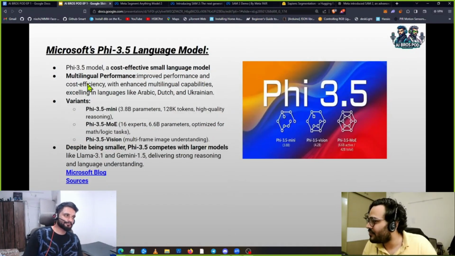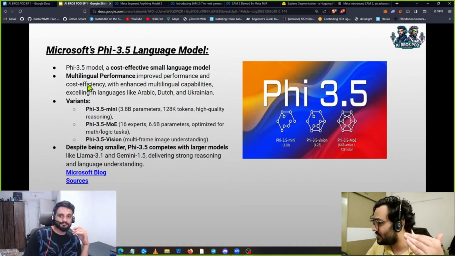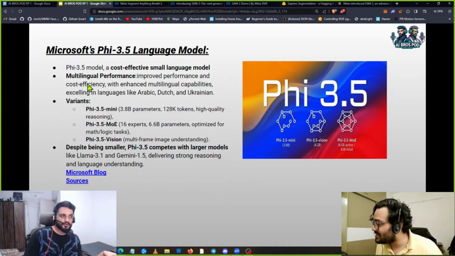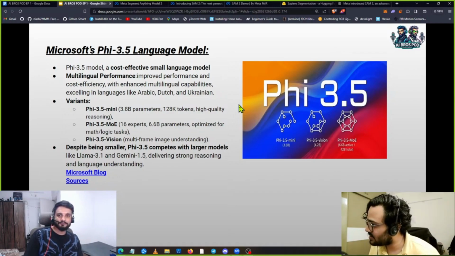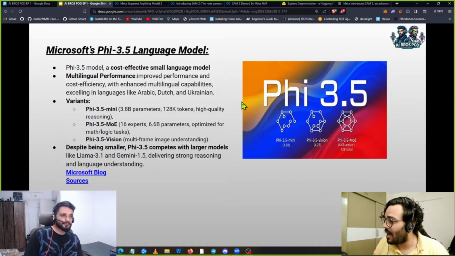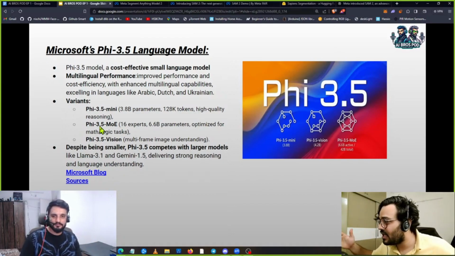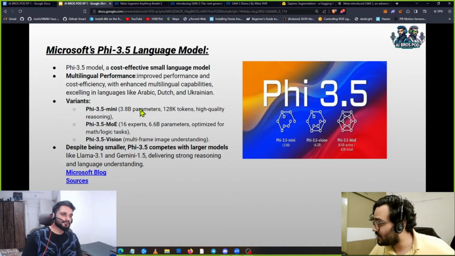These are cost effective small language models. What I mean by cost effective is their size is very small, Rohan. It's 3.8 billion parameters, and 6.6 billion parameters, and these all have a 128K token context length. They're high context length, with high quality reasoning. Their performance is around Llama 3.1. They try to replicate bigger models in a smaller size. Llama 3.1 is around 70 billion, 405 billion parameters, and this is 3.8 billion. So it's 10 times smaller in size and the performance is almost the same.